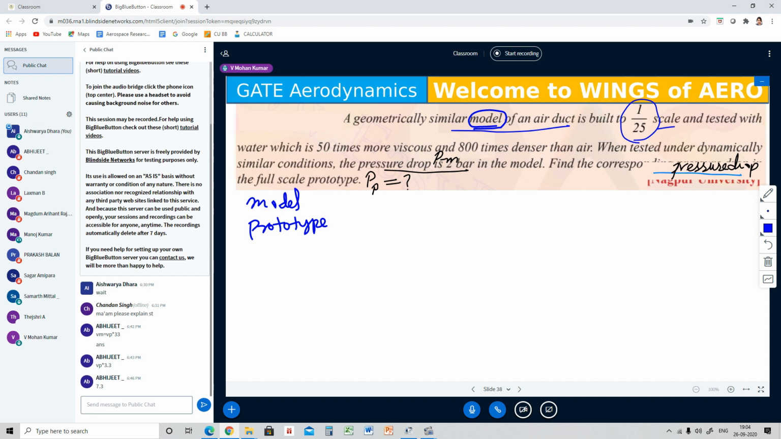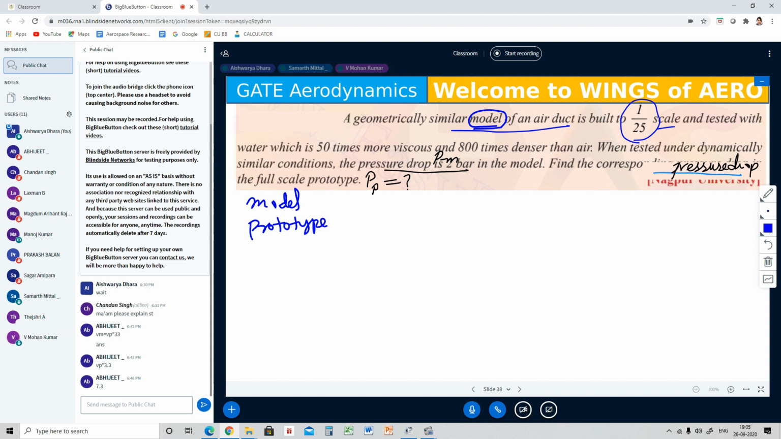Is that okay, ma'am? Don't judge like that. Try to understand. It can be tested in air also. Suppose in a wind turbine, can we put water over there? You can't. You have to use the air, free stream, atmospheric air, right? Yes, ma'am.